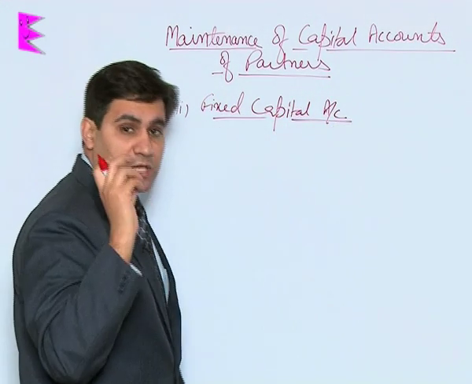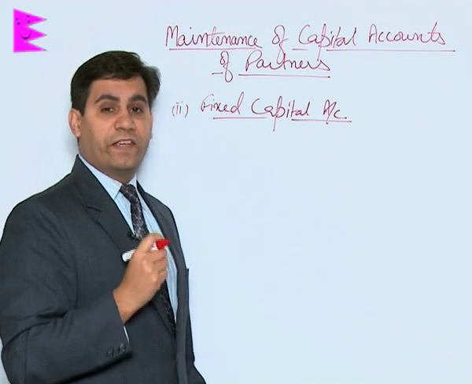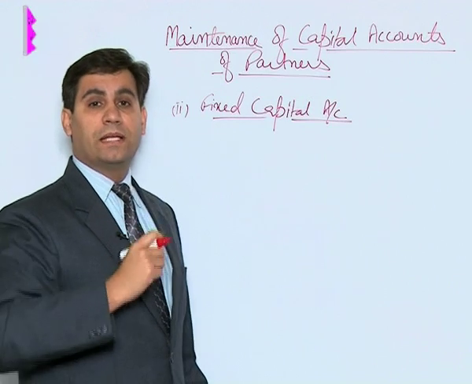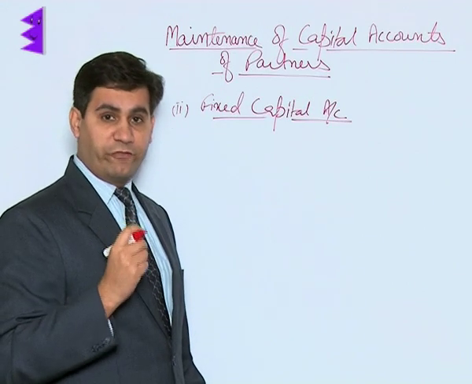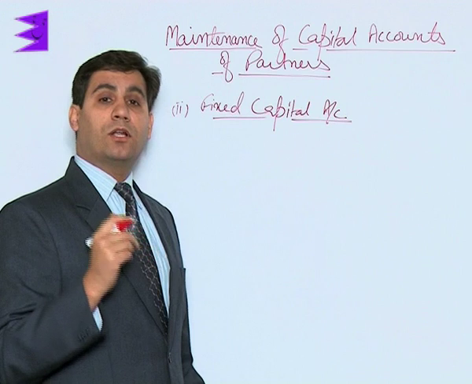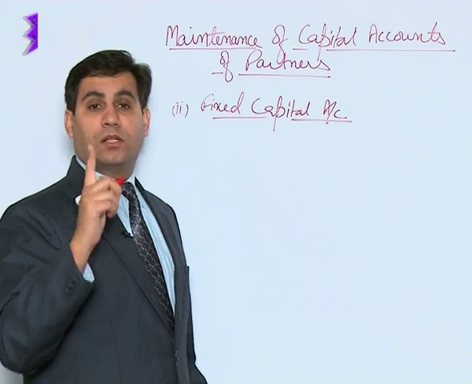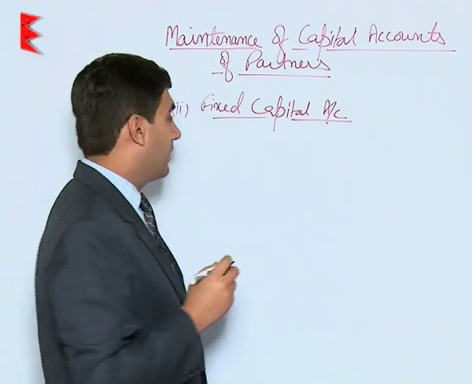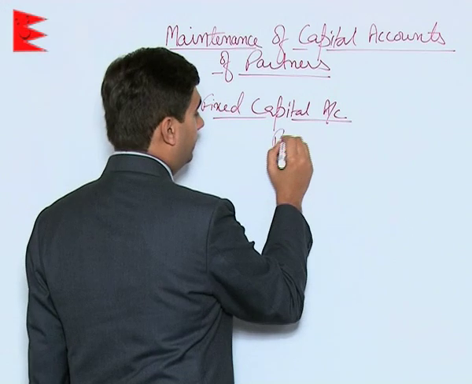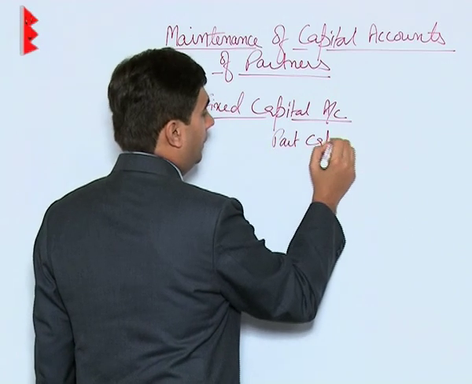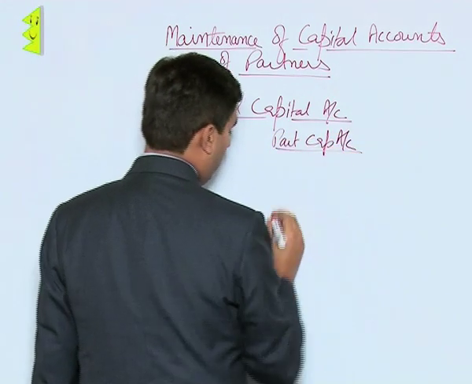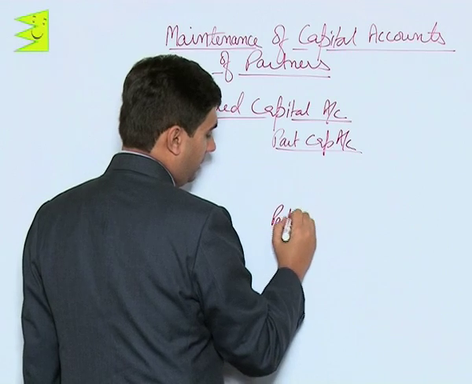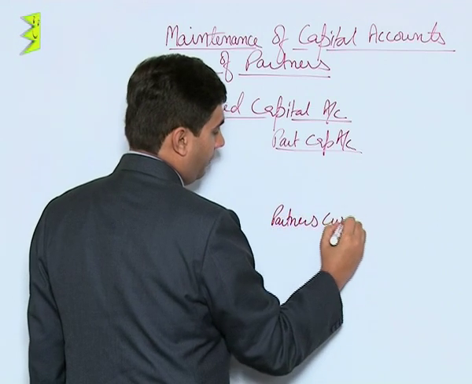Now students, why fixed? Because in this, usually the opening and the closing balances remain fixed. In this case, two accounts are prepared. The first one is called the partner's capital account and the second one is called the partner's current account.